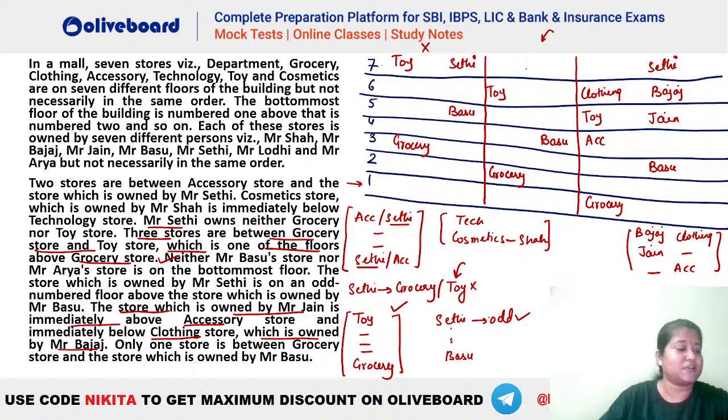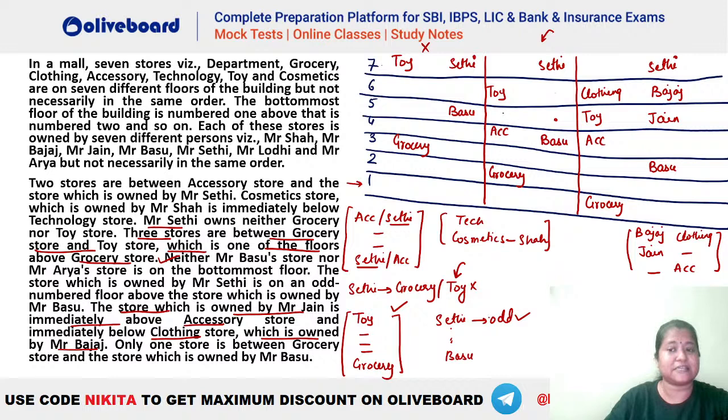अब इस वाले केस में देखो, let's try the second case here. We have your Basu here. Basu ke upar, let's say we take your Seti at this position. Seti is here, so accessories has to be at a gap of 2. Below it's not possible, above also it's not possible क्योंकि जगह ही नहीं है ना. So you will see that again Seti has to be this person. If this person is Seti, so 1 2, this person will be your accessory. ठीक है, ये हो गया accessory. You can see that is a possibility.